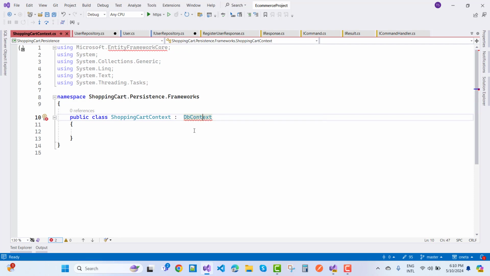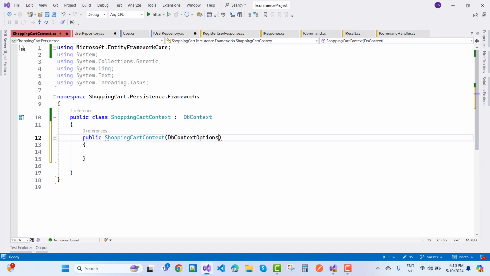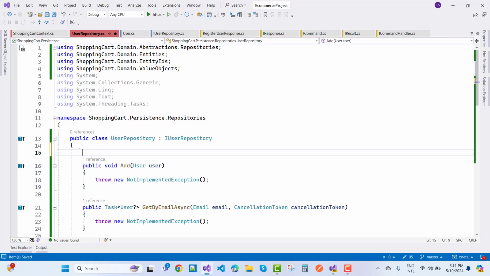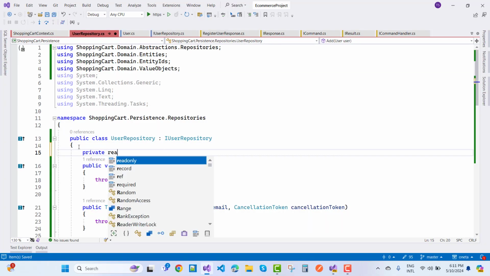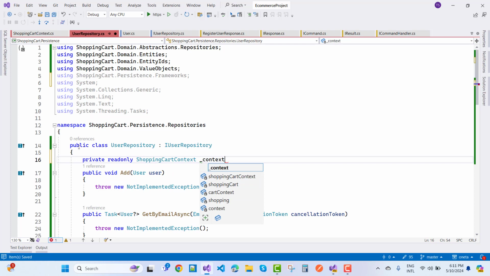Okay, so here I'm going to add DbContext. We all know to use the constructor: under your constructor, just add DbContextOptions, and under it we assign ShoppingCartContext. That one is options, passed to the base class. So here I'm using ShoppingCartContext. Now I want to use this ShoppingCartContext here, so I'm using a private readonly ShoppingCartContext, that is _context.